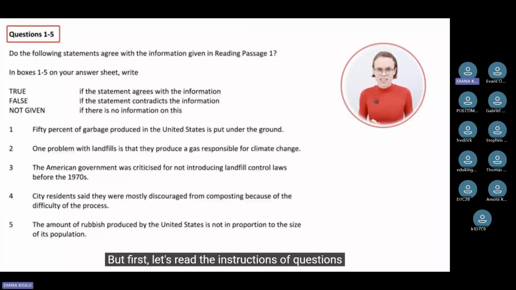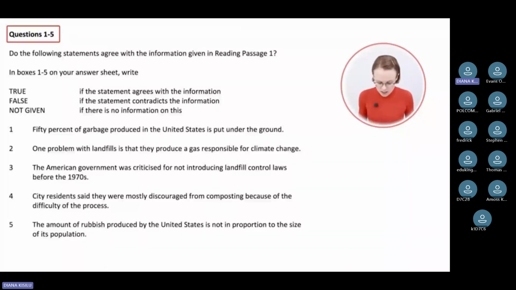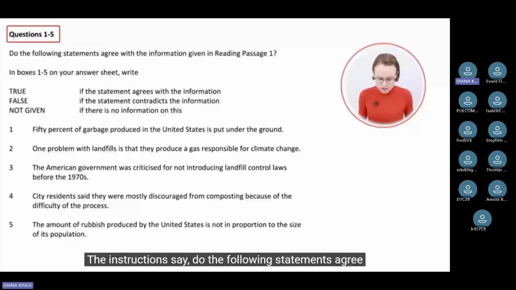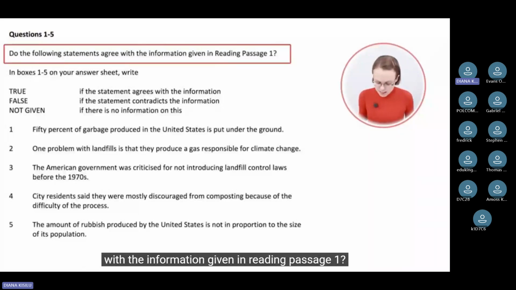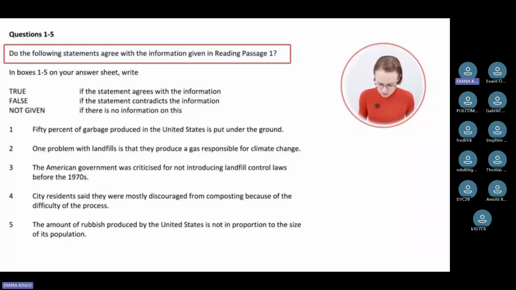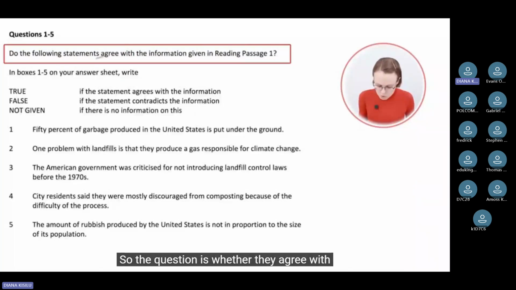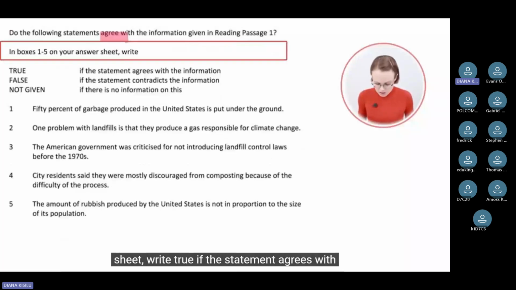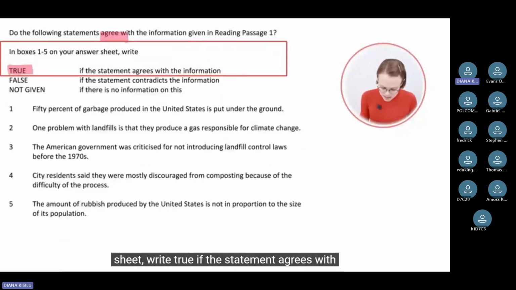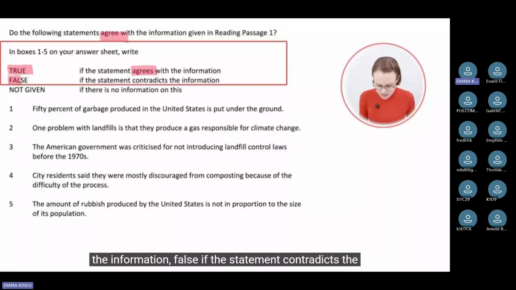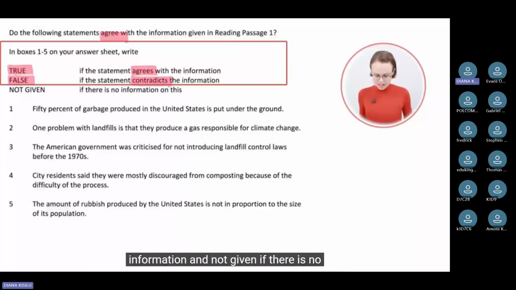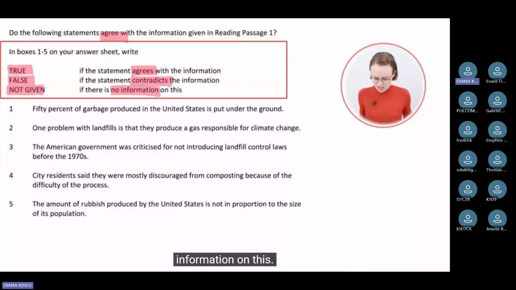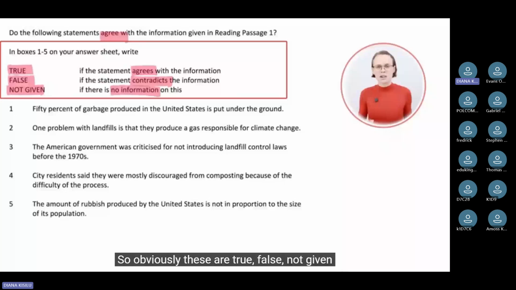But first, let's read the instructions of questions 1 to 5. The instructions say, do the following statements agree with the information given in reading passage 1? So the question is whether they agree with the information given in reading passage 1. In boxes 1 to 5 on your answer sheet, write true if the statement agrees with the information, false if the statement contradicts the information, and not given if there is no information on this. So obviously, these are true, false, not given questions. I'm going to write this down here.